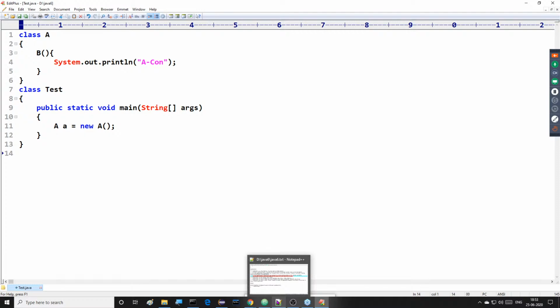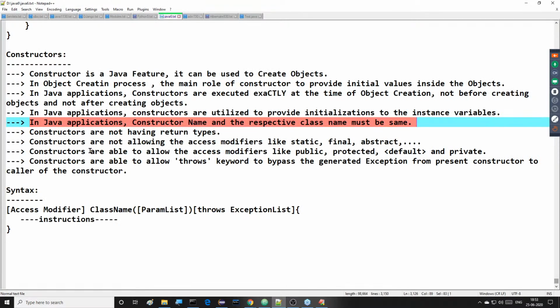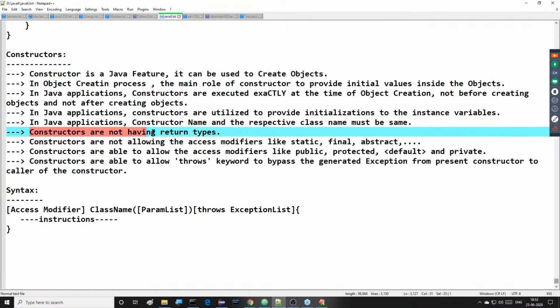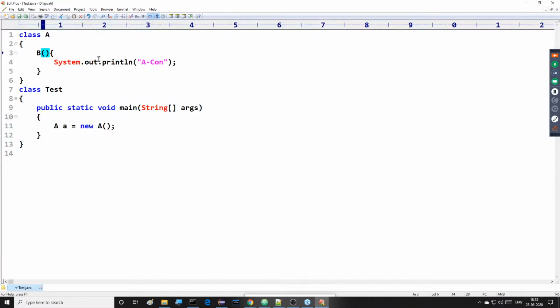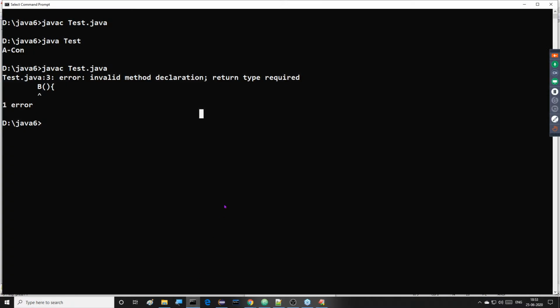Next one is then after that, what is that next one we specified now? Constructors do not have return types. That is my point now. But my question is, if I provide a return type to the constructor, then what will happen?